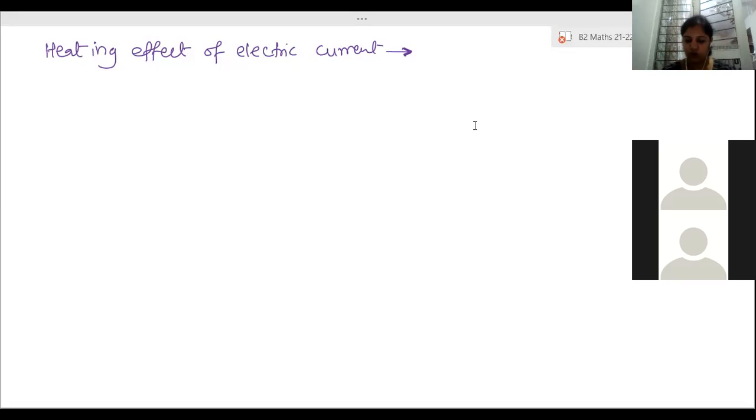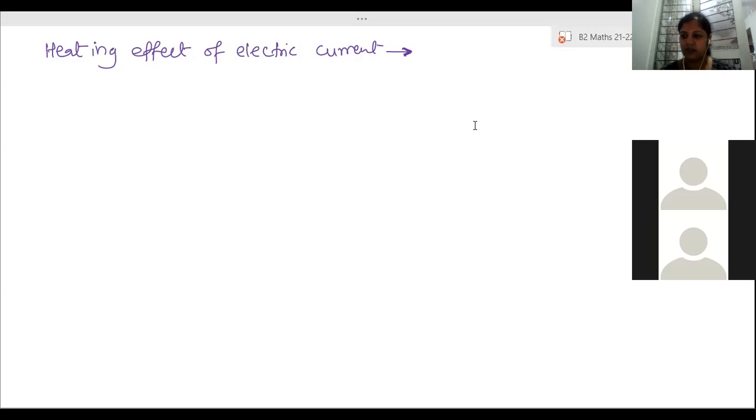So whenever electrons move through the conductor, they always collide with the fixed atoms, and due to that they lose energy, which is radiated in the form of heat energy. This is the heating effect of electric current. Whenever any conductor carries a current, heat energy is always produced. Now Joule has given the formula for finding the amount of heat energy produced.